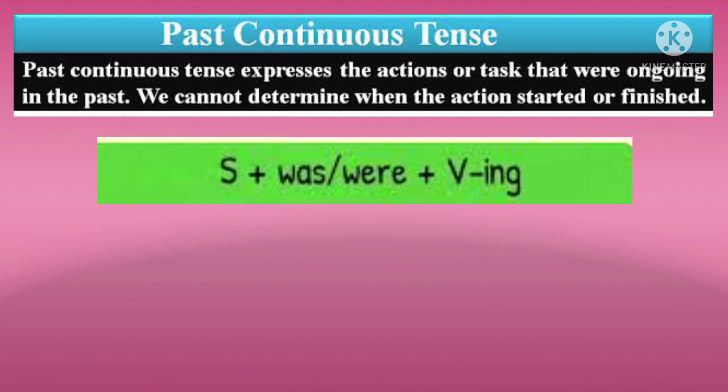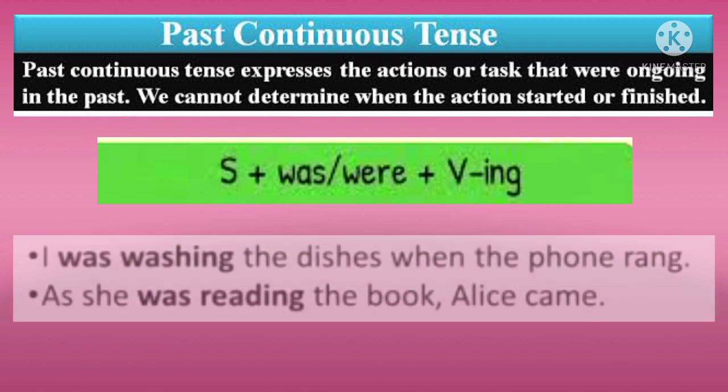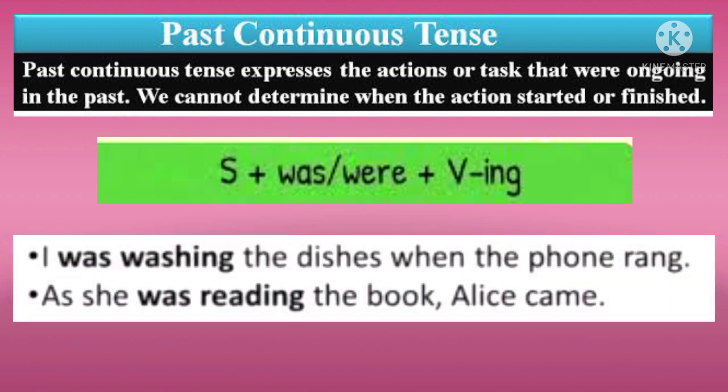Now children, let us see the formula of making sentences in past continuous tense. We will use subject, then we will add was or were. Was is used for singular subjects and were is used for plural subjects, and along with it we will use the ing form of the verb. For example, I was washing the dishes when the phone rang.